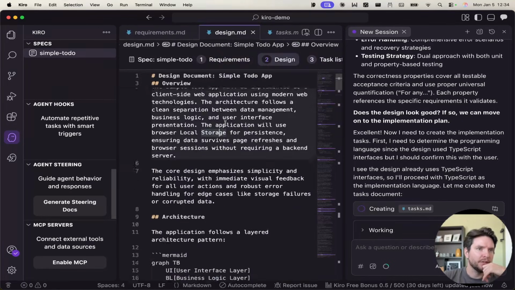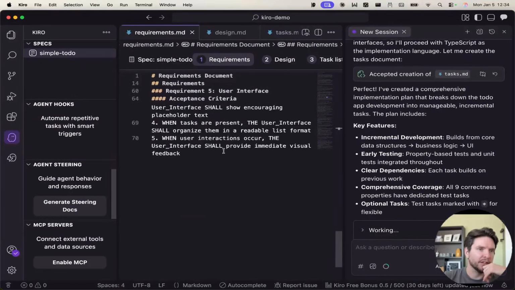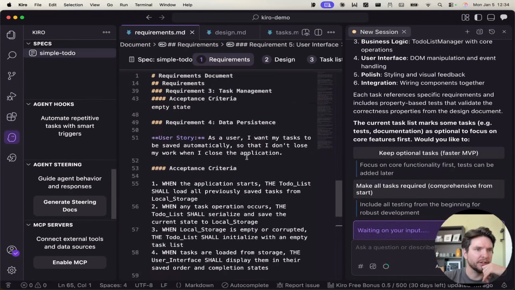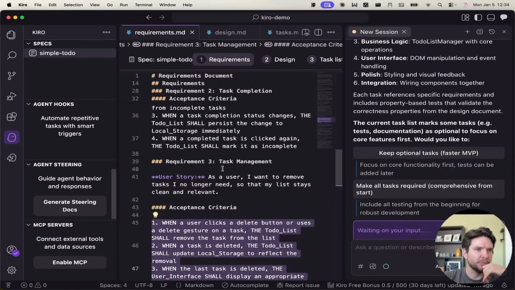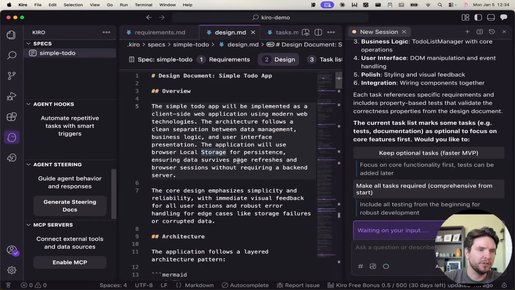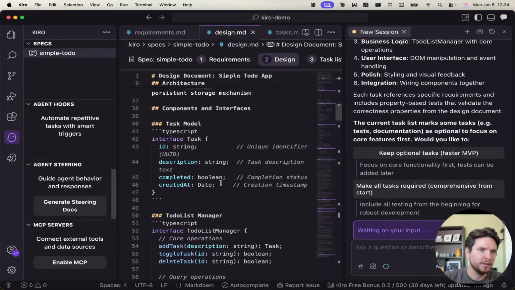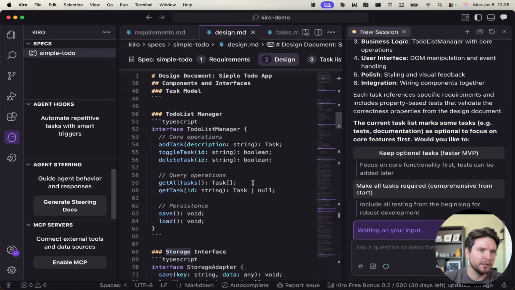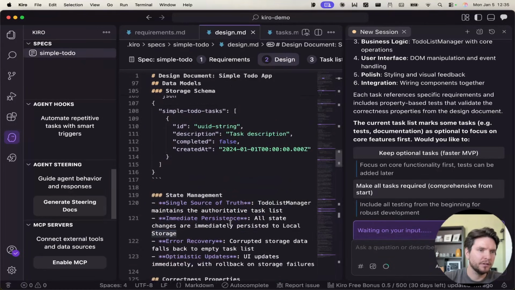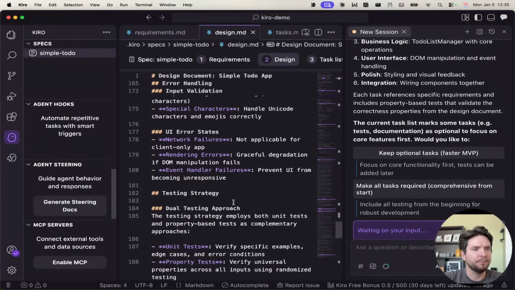So if you look at it here, the requirements have this EARS, kind of like user stories. With, okay, so it is user stories and acceptance criteria here. Okay, I only saw this part. I didn't see the user story part before. Okay, but cool. Then we have the design doc. It has the overview. This is basically like a PRD. It has the architecture, layers, task models. It has the data models, the interface, controller, state, properties. The document's quite a lot here.